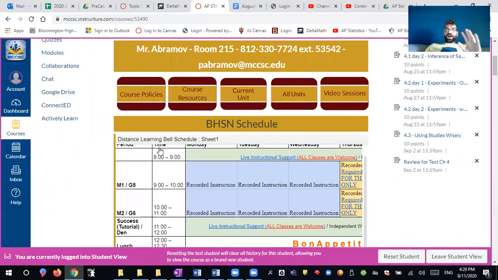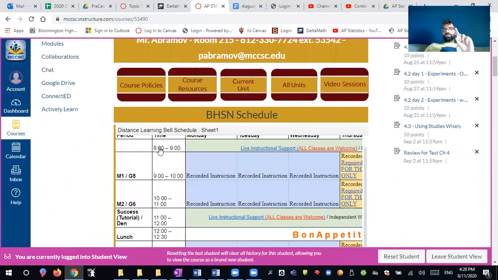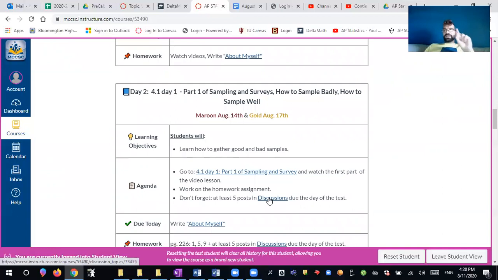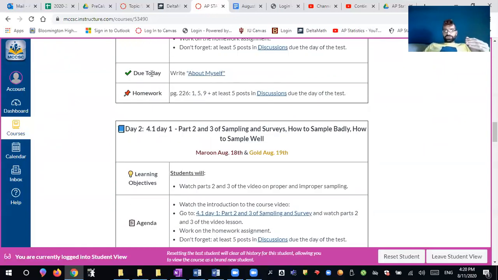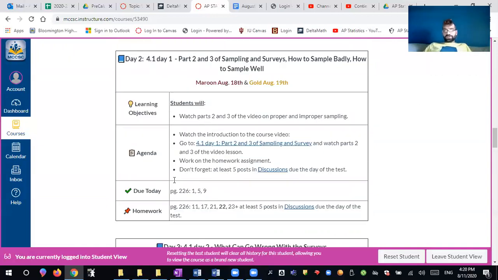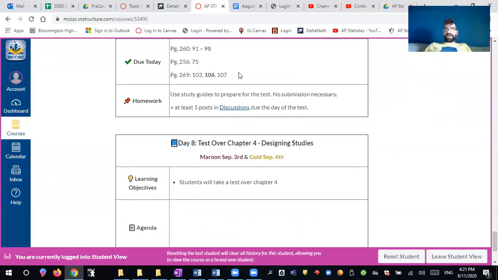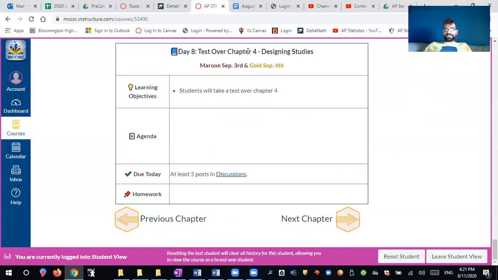So once again, you are required 5 posts by the end of the unit. It does say right here, the due date for the discussion is the end of the chapter, the day of the test. And you can see that, you know, you have homework and then what's due the next day. So due today, notice that the discussions are not due that day. The discussions are due at the very, very end, the day of the test over chapter 4, and that's when your 5 posts are due. But you have to do 5 posts overall. Okay, so hopefully this is helpful.